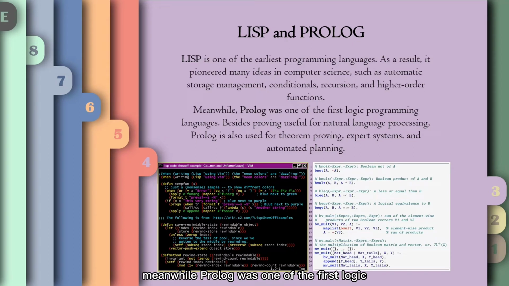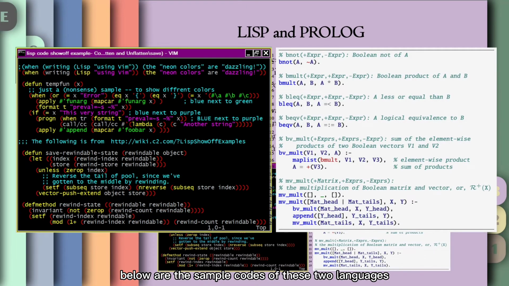Meanwhile, Prolog was one of the first logic programming languages. Besides proving useful for natural language processing, Prolog is also used for theorem proving, expert systems, and automated planning. Below are the sample codes of these two languages.